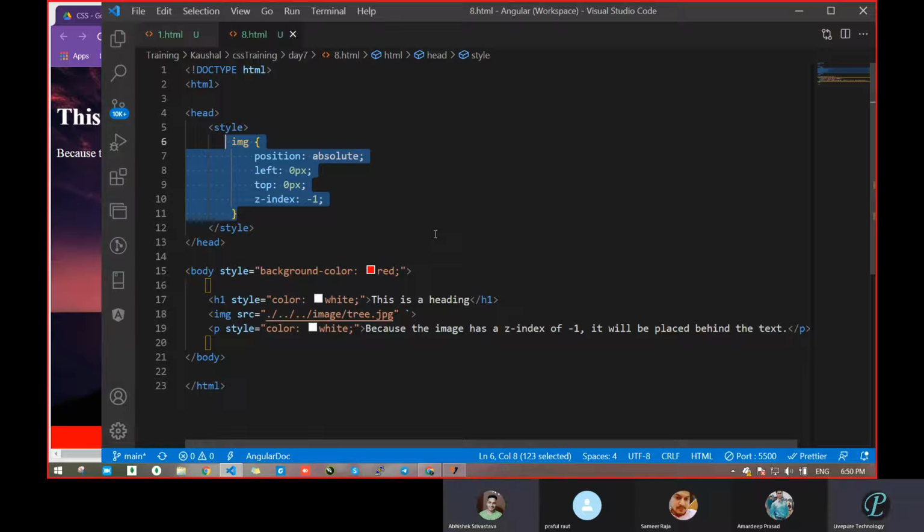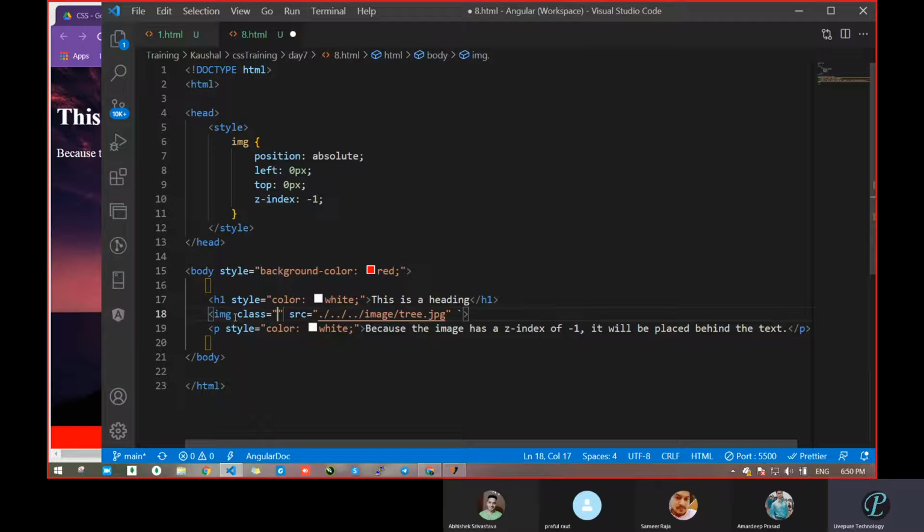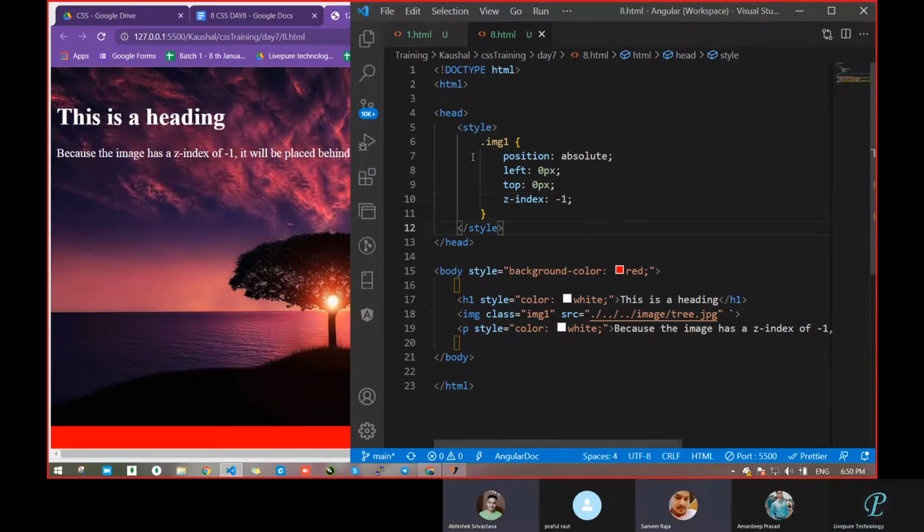As usual, you can give a class. Don't give the img tag here. It works okay, but you should write a class name and pass it. Mostly try to prepare the class name yourself. I'm giving the class name img1. Now see what will happen. Remove this, put a dot, and paste with Ctrl+V. Save, and as usual we got the output in the backside. Correct or not?